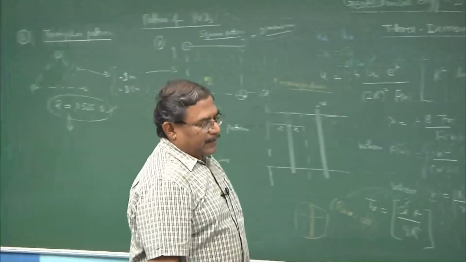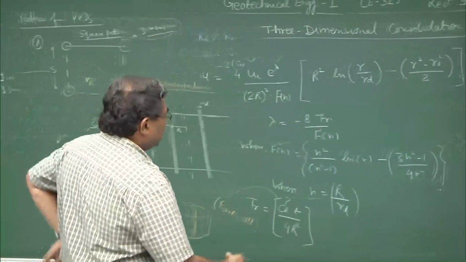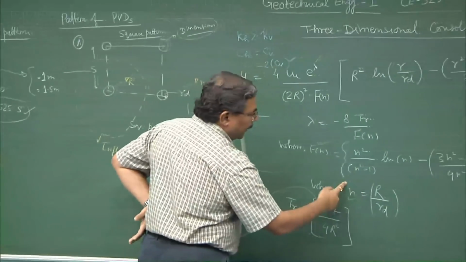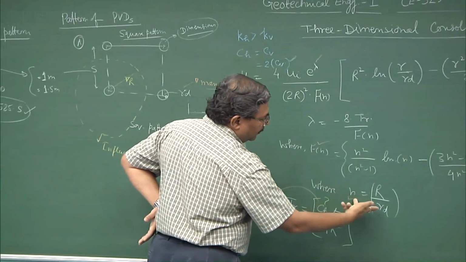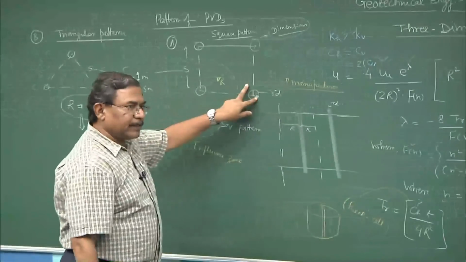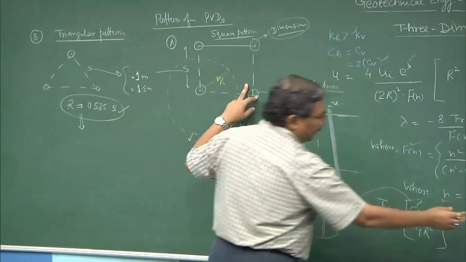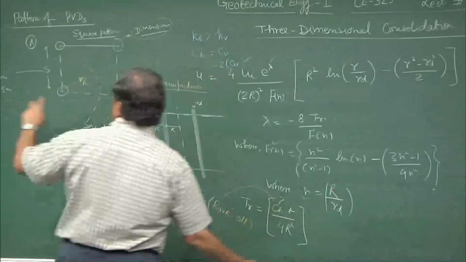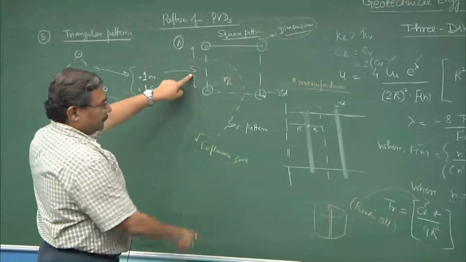Truly speaking, this is a process of optimization, because everything will depend upon N value, and N will depend upon what type of drain I should be using, what should be the radius of the drain and its properties. So, if I know Rd, if I know the spacing, because R is also a function of S, you must have noticed.